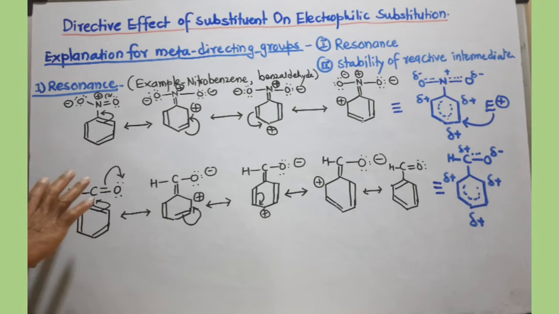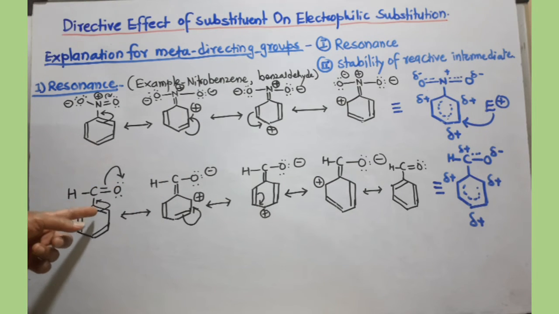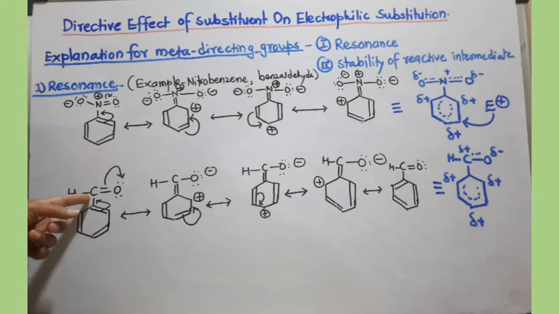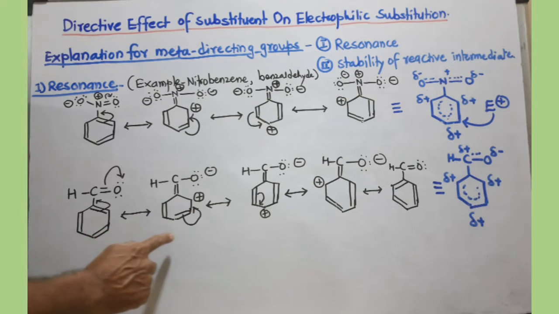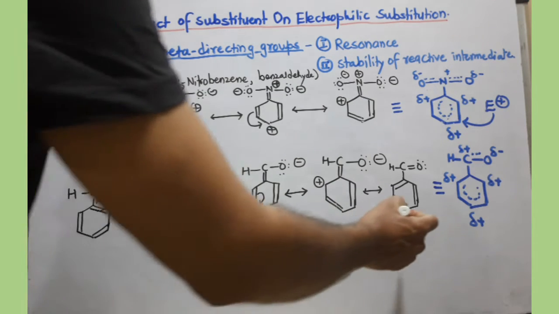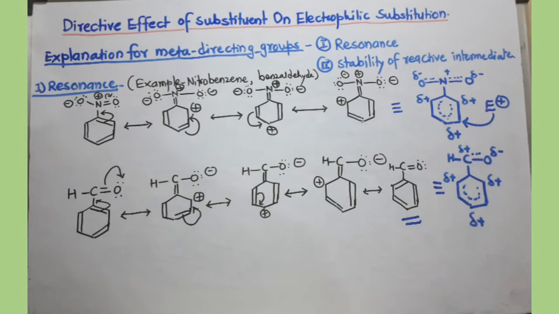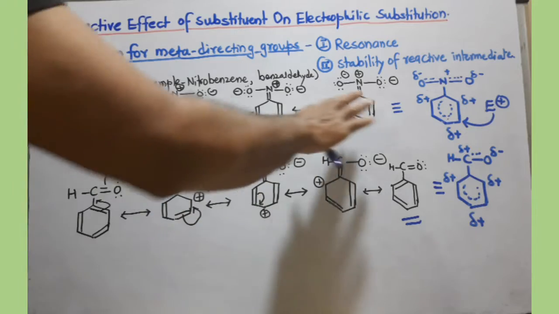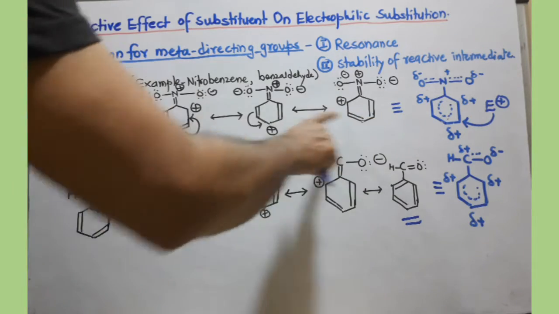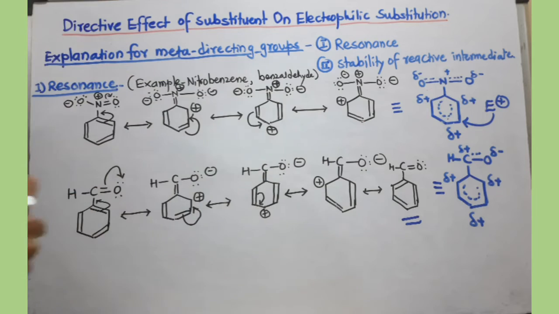Now a similar kind of explanation you can provide for this example, where you just have to move one pi bond outside the ring, because this is an electron withdrawing group, and you can check the positive charge here. Once that positive charge is developed, you can easily draw different resonating structures. In fact, the final resonating structure is of no use because it is very similar to the first one, and because of that I have not drawn that fourth resonating structure in the case of nitrobenzene.